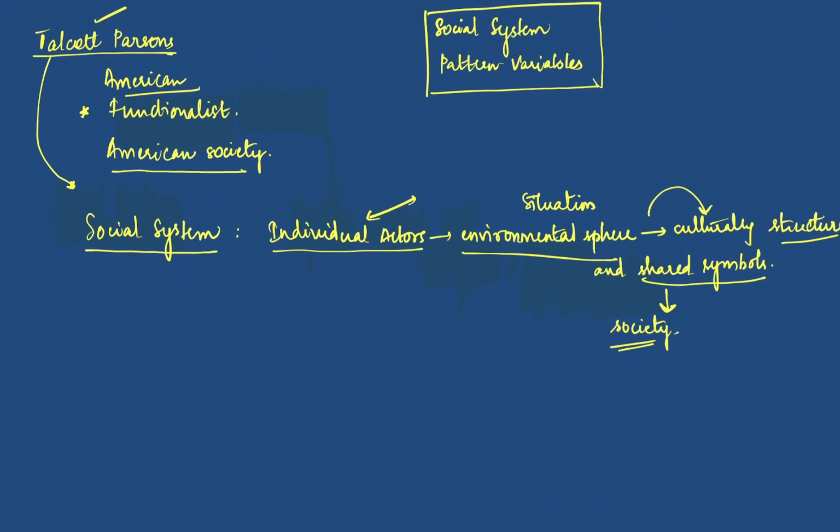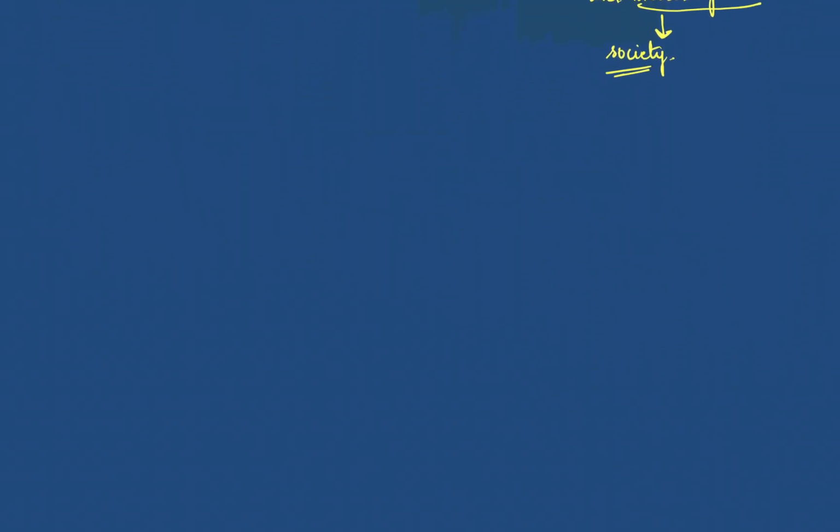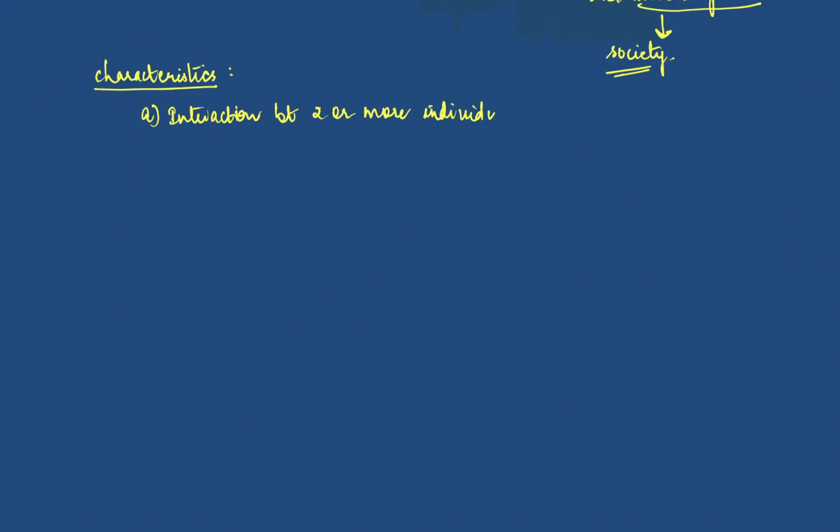To simplify it, we can say there are certain characteristics of a social system, and after listening to these, you will be more clear about what a social system is. A, it involves an interaction between two or more individuals. Secondly, they are interacting in a particular situation.